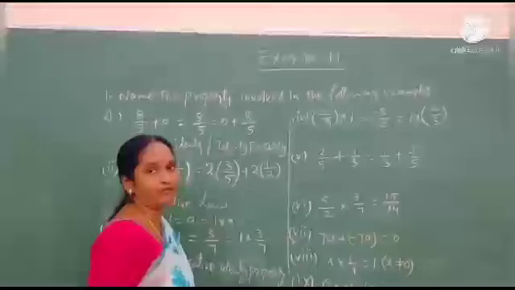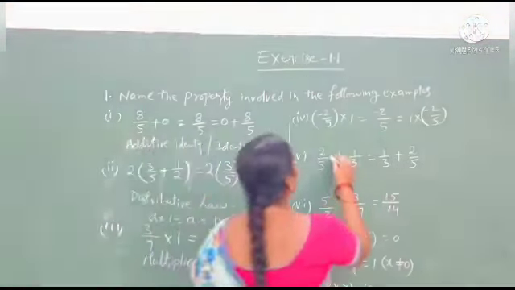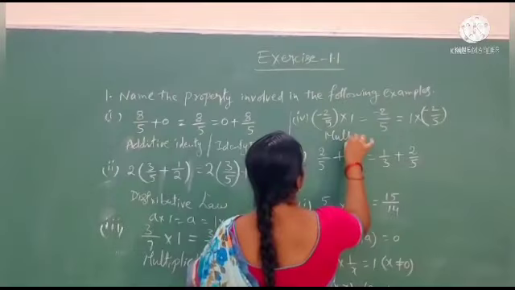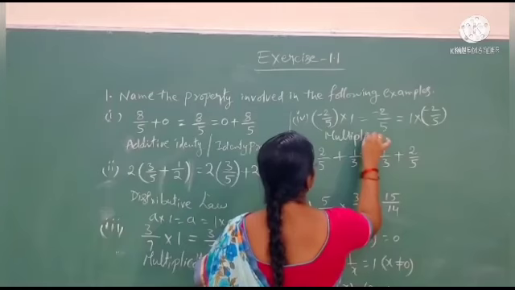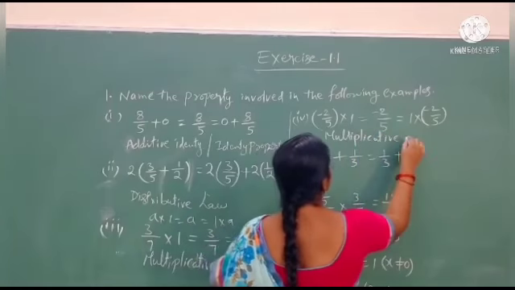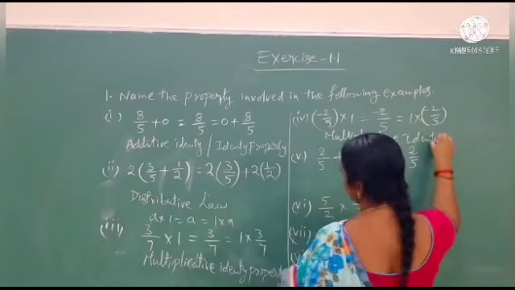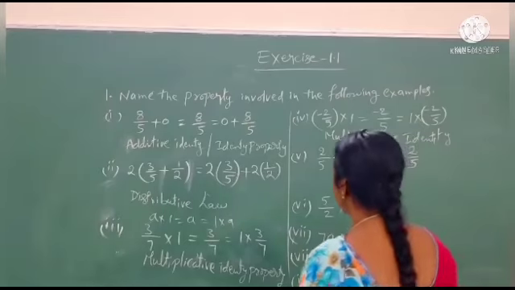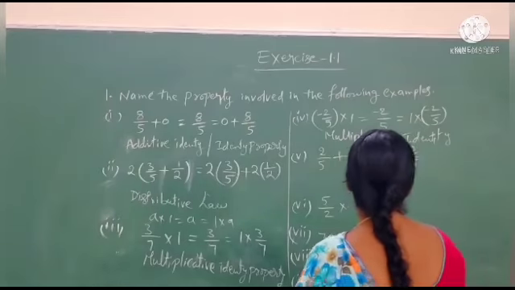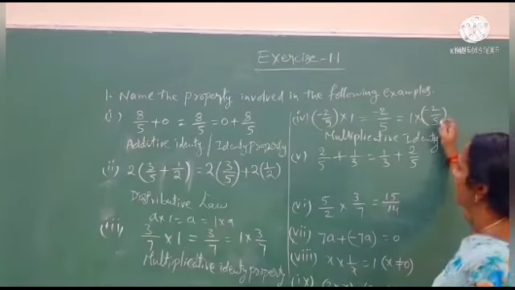When we multiply by 1 we get the same number. This is the multiplicative identity.